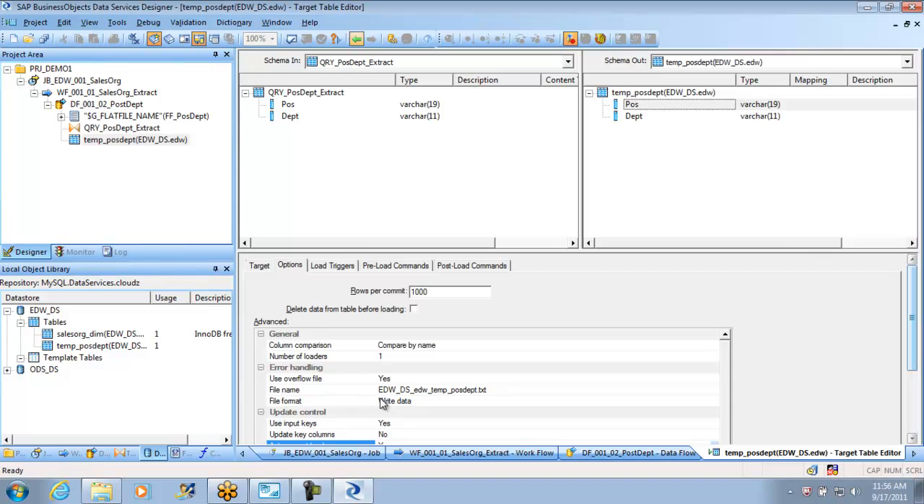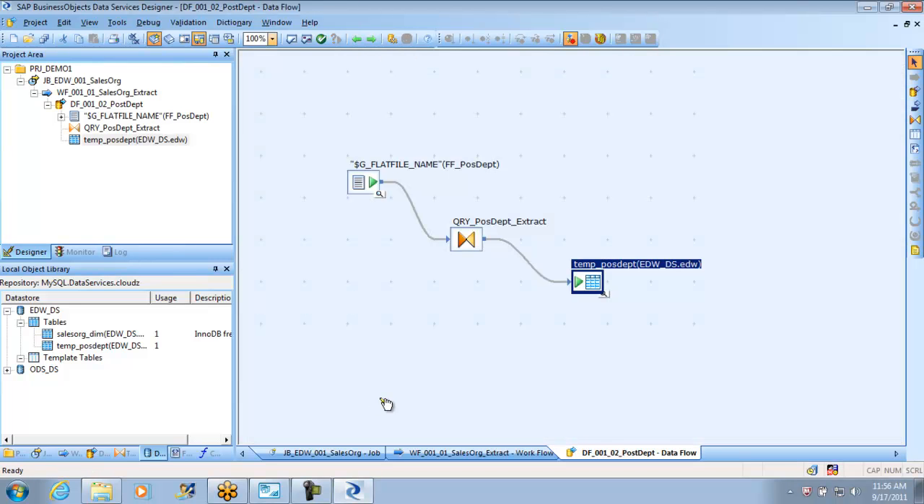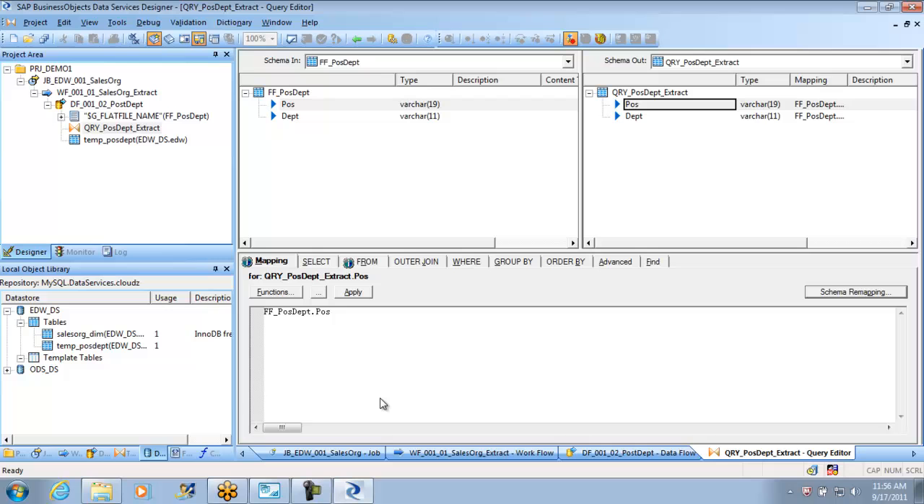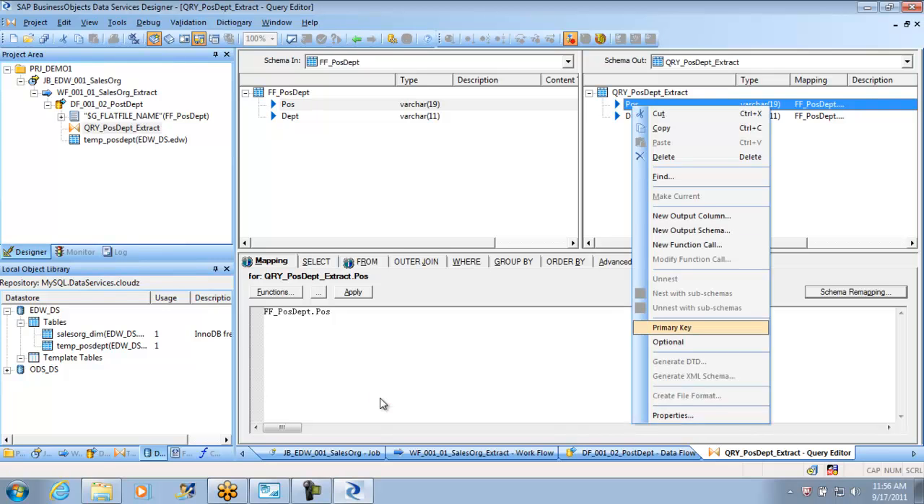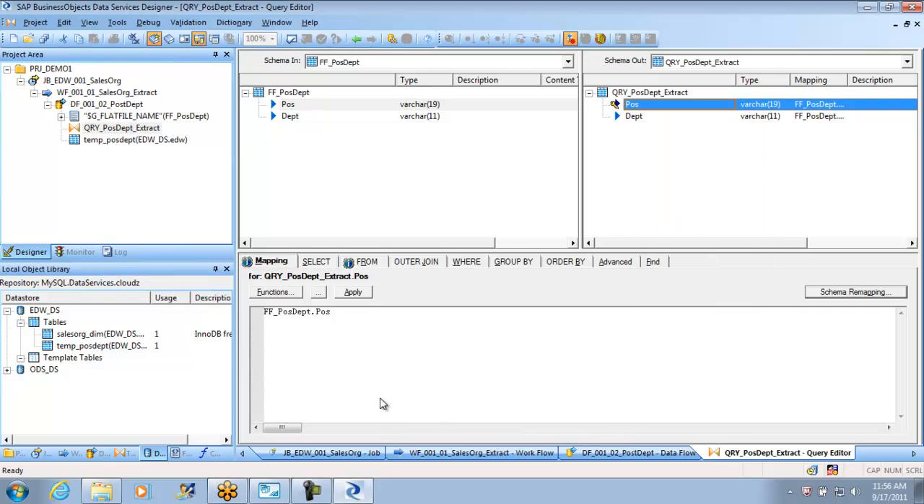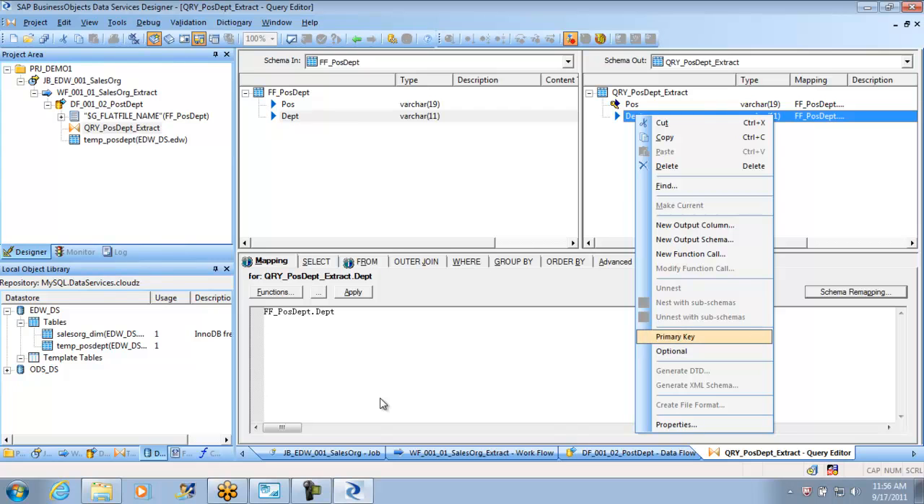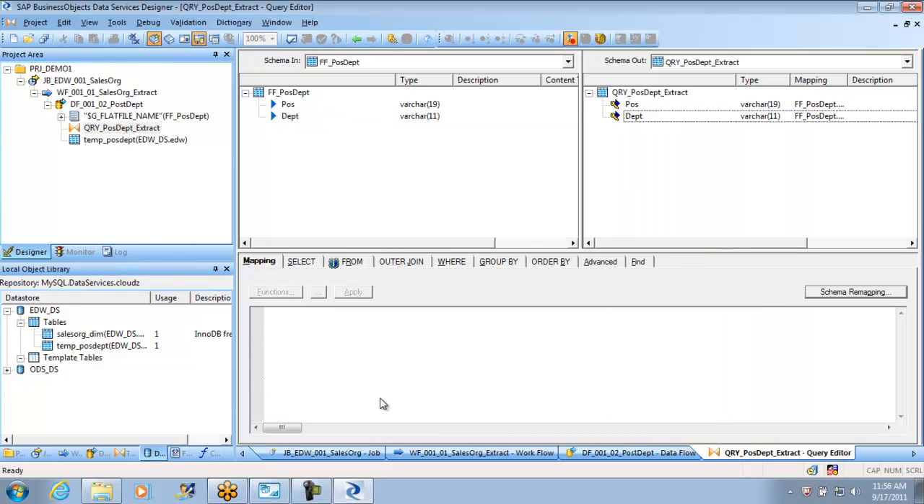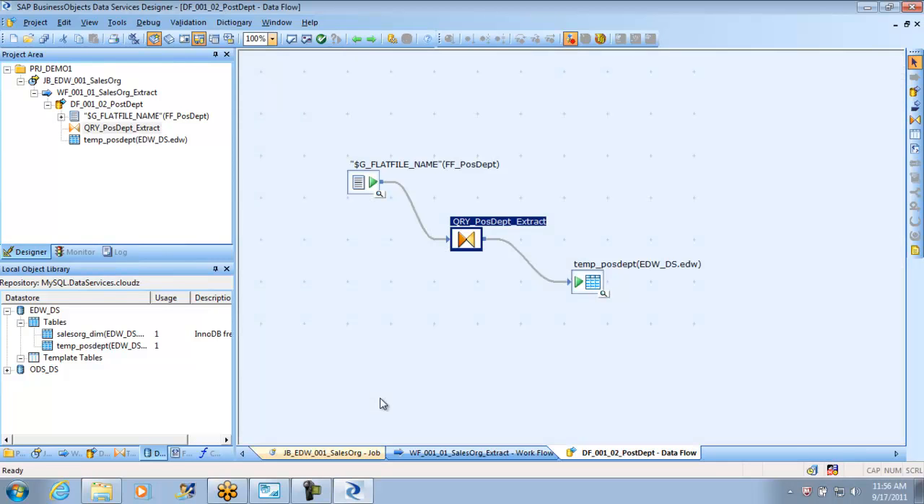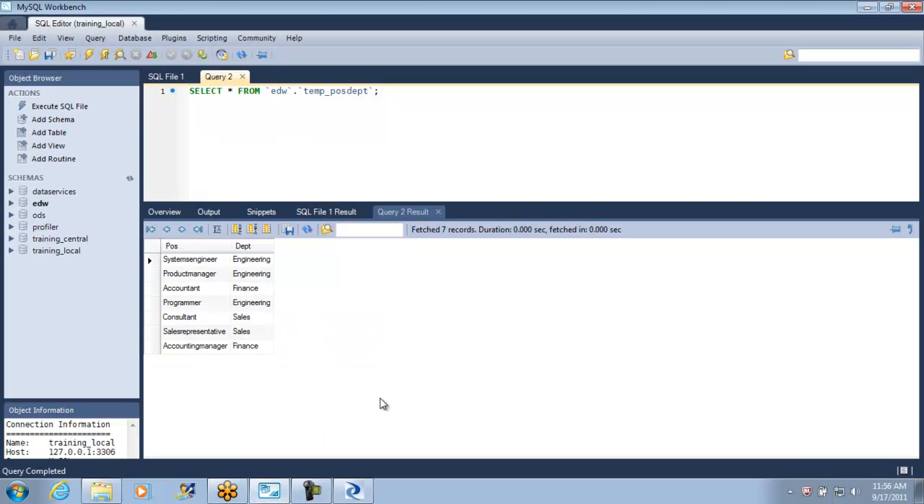But there is one important thing. I am saying use input keys, but I don't have a key value here. Is this a primary key? No. So what I will do is right click and say make this a primary key. Even this as a primary key. If I wanted to, I can make these primary keys. Now I wanted to show you that this data already exists in this table. You see here, the data is already there.